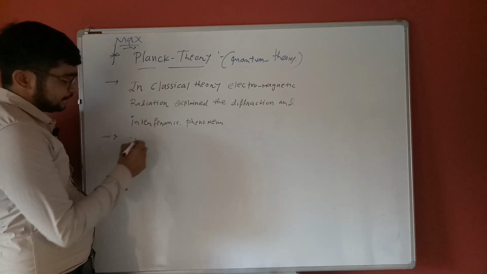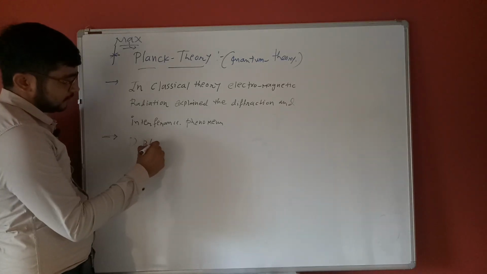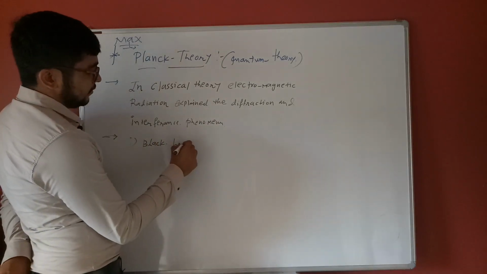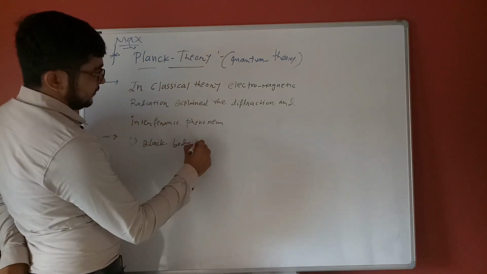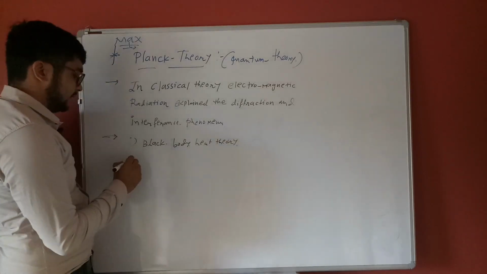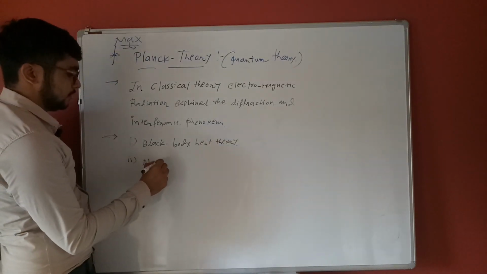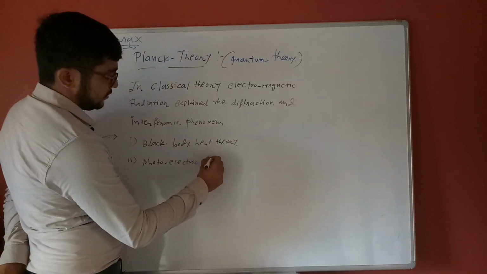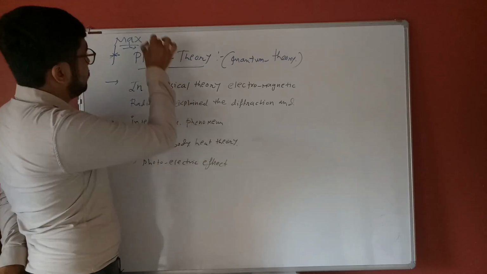First is black body heat theory. Second is the photoelectric effect, carried out by scientist Max Planck.